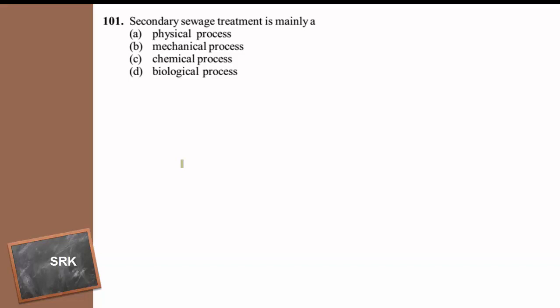The physical process, in which the filtration and sedimentation is carried out to remove the superficially floating material and partially dissolved materials which are present in the sewage. Through the sedimentation and through the filtration, they are separated. The secondary sewage treatment is mainly related to biological process.